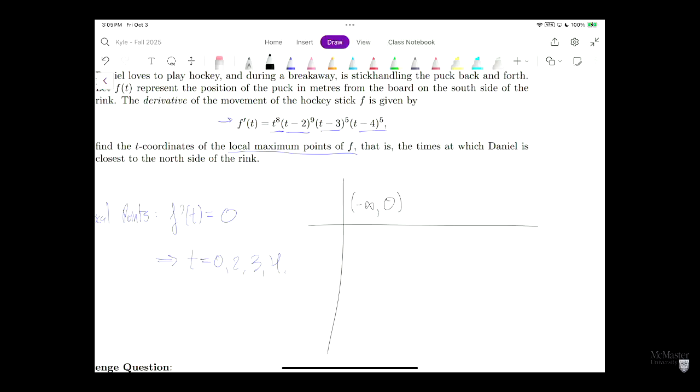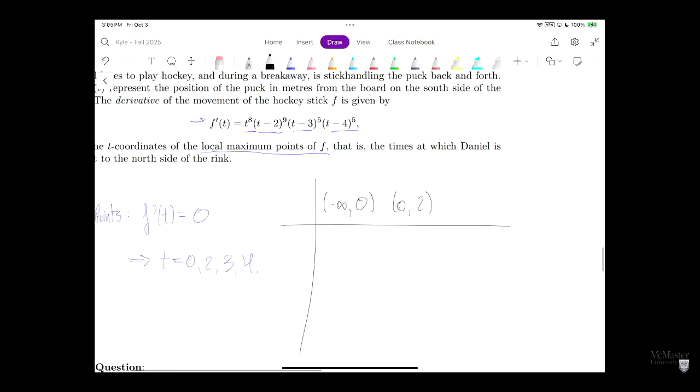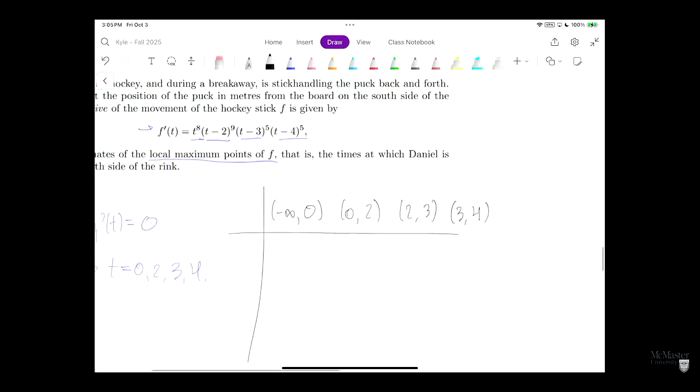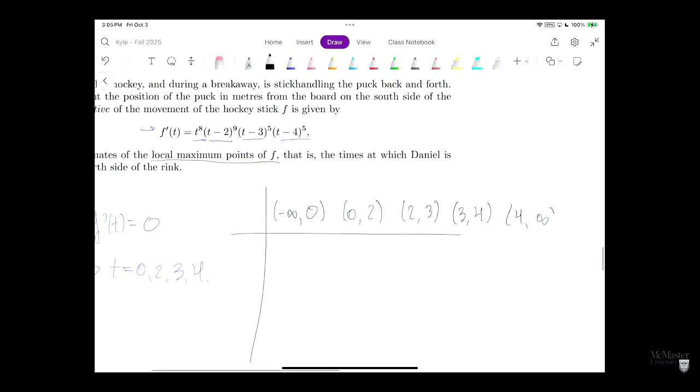I heard some groans about the chart. Is that correct? Or no? So 0, 2, 2, 3, 3, 4, 4, infinity.